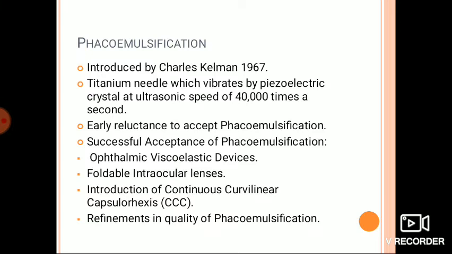There was introduction of the continuous curvilinear capsulorhexis by Neuhann from Germany and Gimbel from Canada in 1986, which has gone a long way in refining the technique of phacoemulsification and reducing the complications. There were many refinements in the quality of phacoemulsification machines, especially the solid state electronic control mechanism, making them surgeon friendly, which has encouraged even the average surgeon to shift to phacoemulsification.